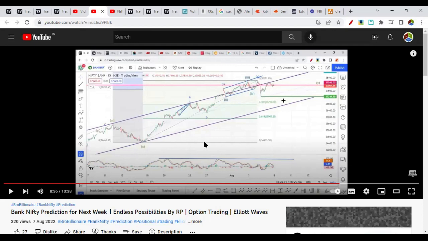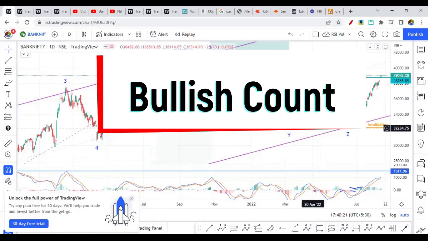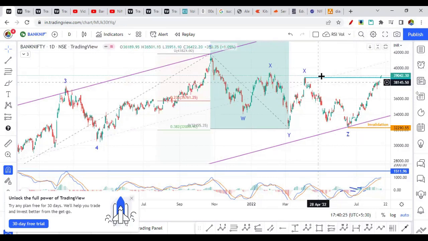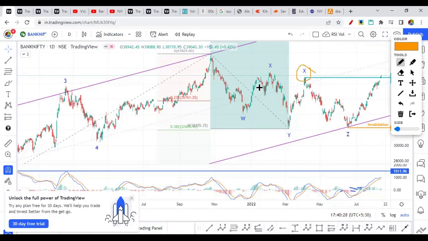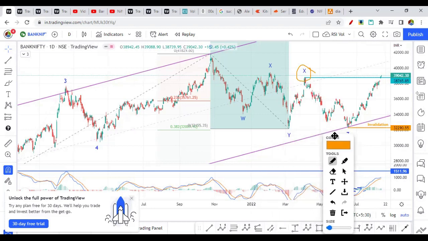So yeah, this analysis of triangle is invalidated now, and there is a chance of expanded flat. So there are three cases that I can think of next. So let's discuss one by one. So first, as it has broken this swing high, right? So this swing high of X wave it has broken. So let's discuss the bullish wave count.